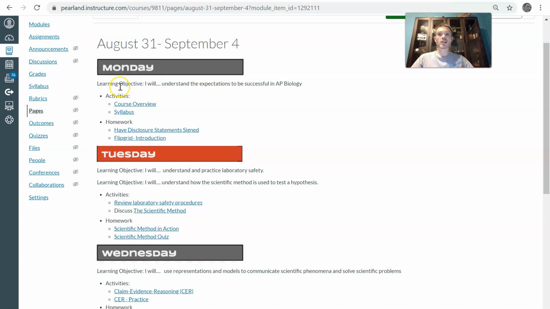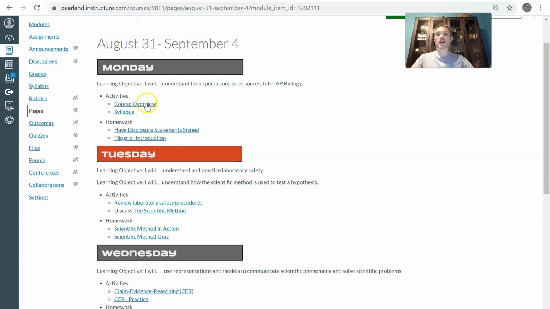So you can see here on Monday that this is our learning objective: I will understand the expectations to be successful in biology. And that's what we really want from today all the way up until May when you take your AP exam. The activities we'll be looking at today are the course overview, which we'll do in a few seconds, and then the syllabus. Once again, we'll talk about the expectations for you to be successful in this class. And then I have homework to help supplement what we do in class.